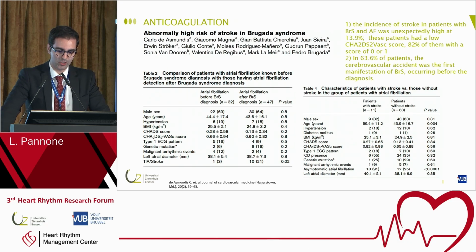Let's see anticoagulation. Again, this is a study from our group, and we were the first to describe the abnormally high risk of stroke in Brugada syndrome. The incidence of stroke in patients with Brugada syndrome and atrial fibrillation was unexpectedly high, around 13-14%. And these are patients with a low CHA2DS2-VASc score, and 82% of them had a CHA2DS2-VASc score between 0 and 1. In 63% of patients, the cerebrovascular accident was the first manifestation of Brugada syndrome, occurring before the diagnosis.